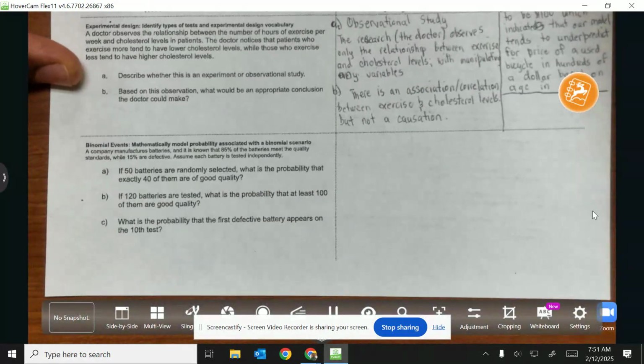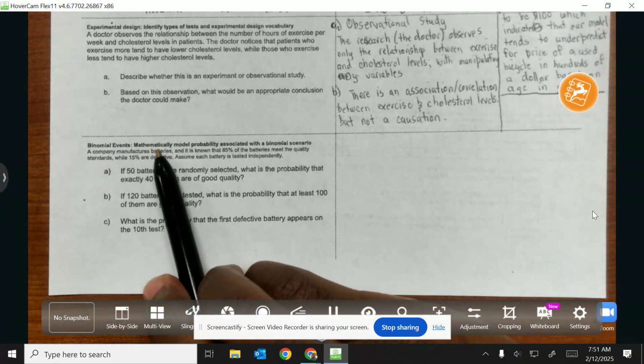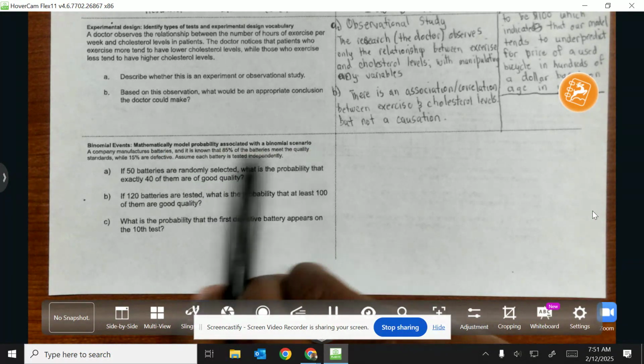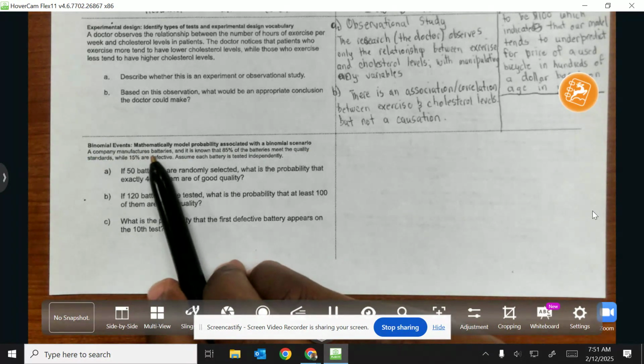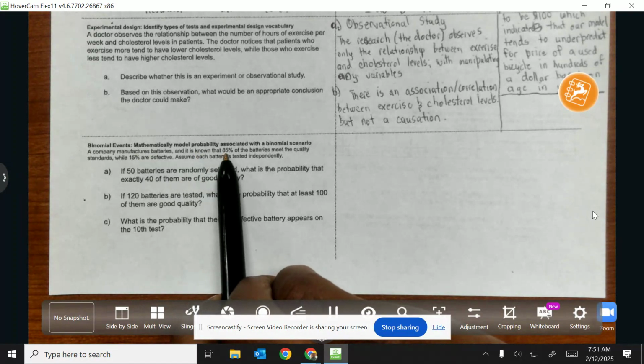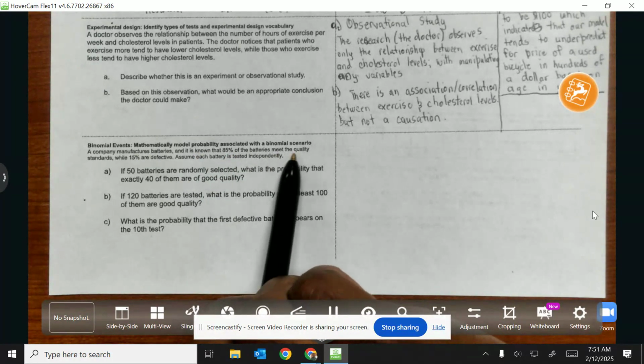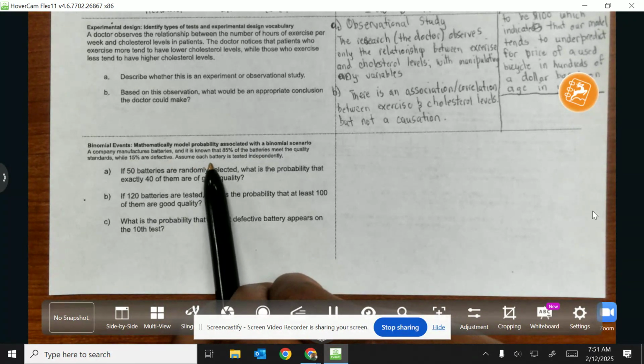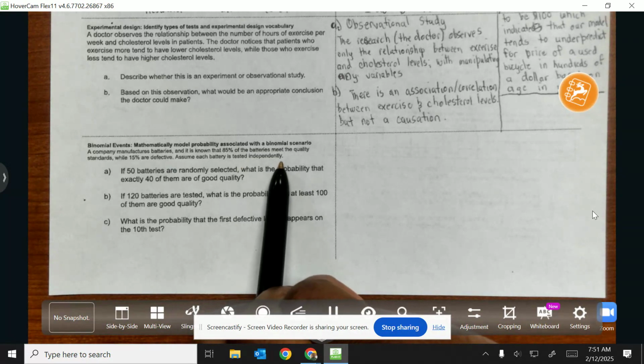So let's try the next one. We're trying to evaluate binomial events, so it says mathematically model probability associated with binomial scenarios. A company manufactures batteries, and it is known that 85% of the batteries meet the quality standard, while 15% are defective. Assume each battery is tested independently.